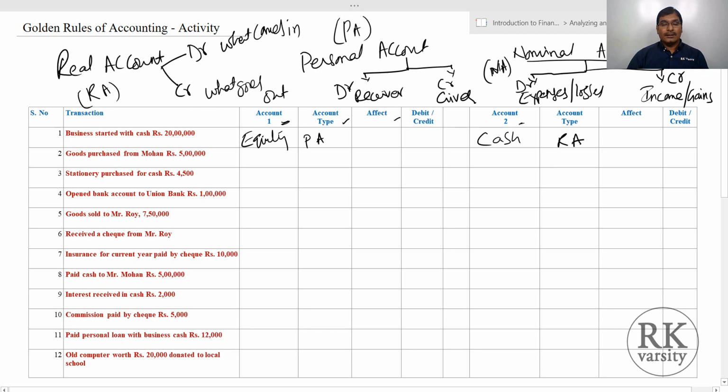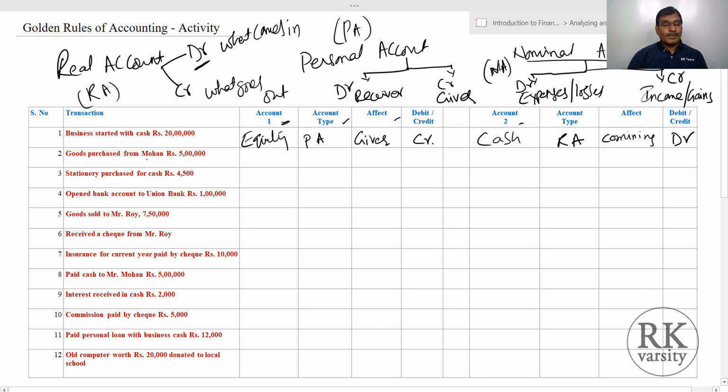Now equity, the owner is giving the amount to the business. So the owner is a giver. Then cash is coming into the business. When cash comes into the business, what do we do? We debit it, in the sense we write it on the left hand side. So this is a debit account. Now according to a personal account, giver is a credit, so we'll write a credit. Debit and credit I am writing in short form, DR and CR.